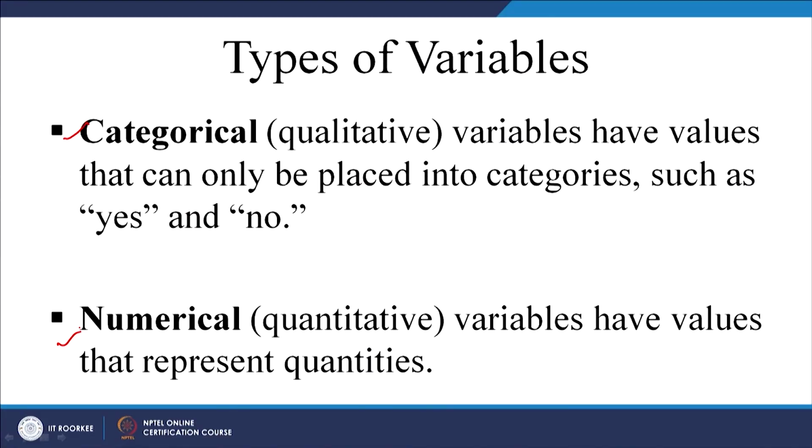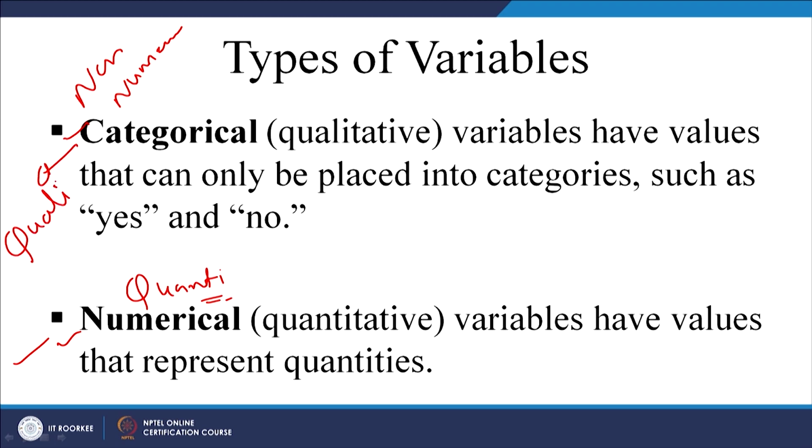Either you call it non-numerical and numerical, or you can call it qualitative and quantitative, right. They are one and the same thing. Or you can call it metric data. Either you call it numerical, quantitative, metric, one and the same thing.